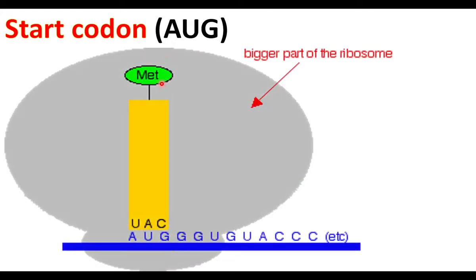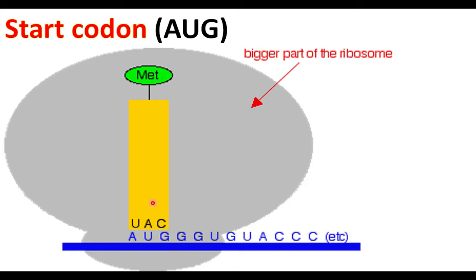What is the start codon? The sequence AUG on mRNA is the start codon. This AUG is read by a special tRNA called methionine tRNA. This is the larger subunit, the lower one is the smaller subunit.